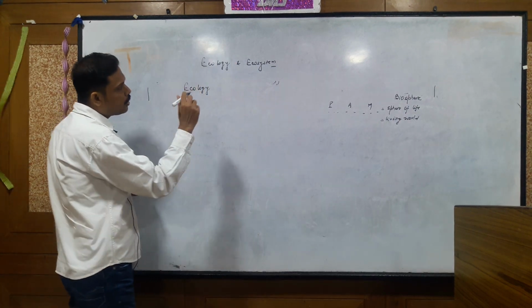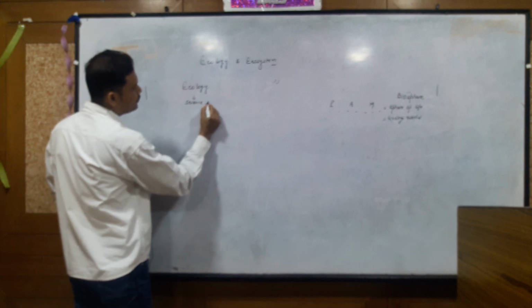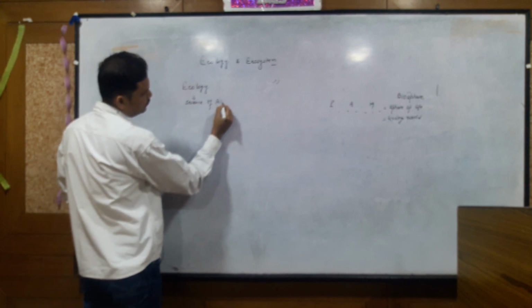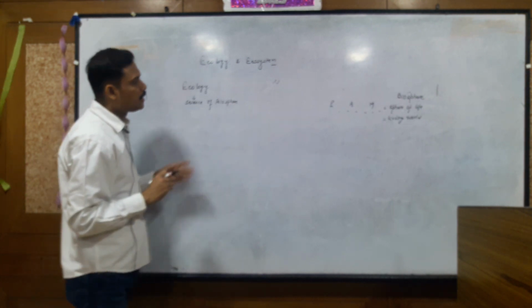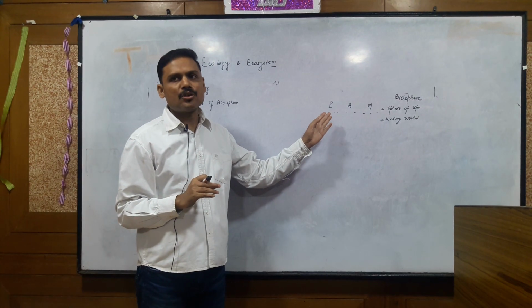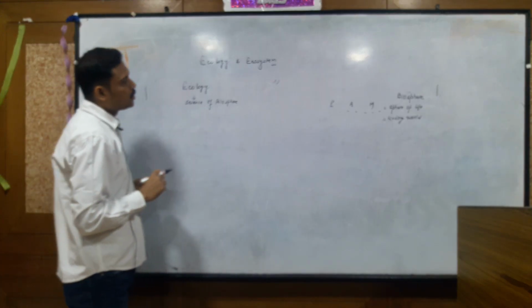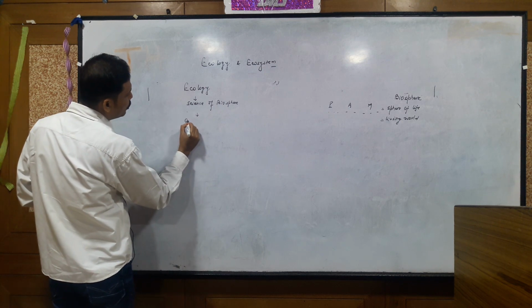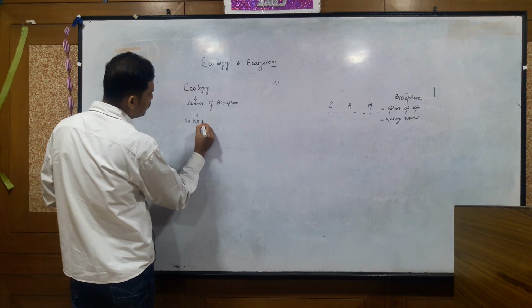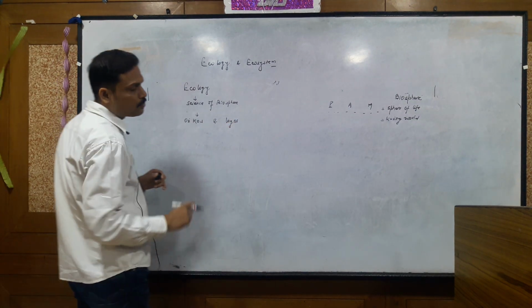Ecology is also known as the science of biosphere. That is the science which studies the organisms of biosphere is known as ecology. The word ecology has been derived from two words, oikos and logos.